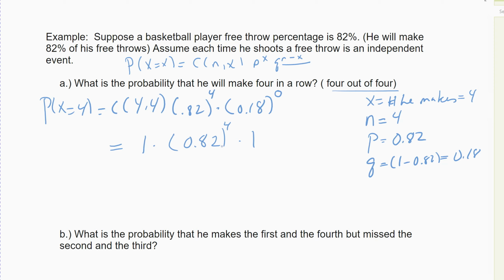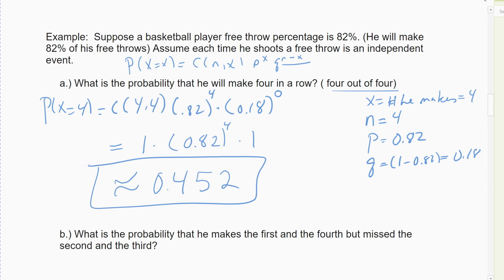This is what we did in 7.5, the probability he makes the first, and the second, and the third, and the fourth. Well, the probability he makes the first is 0.82, times the probability he makes it the second time, which is 0.82, times the probability he makes it the third time, which is 0.82, times the probability, and so it would be 0.82 times 0.82 4 times, which shorthand for that is 0.82 to the 4th. Then you multiply that out. It comes out to 0.45. So based on his statistics, if he's an 82% free throw shooter, the chance he's going to make 4 out of 4 is about 45%.